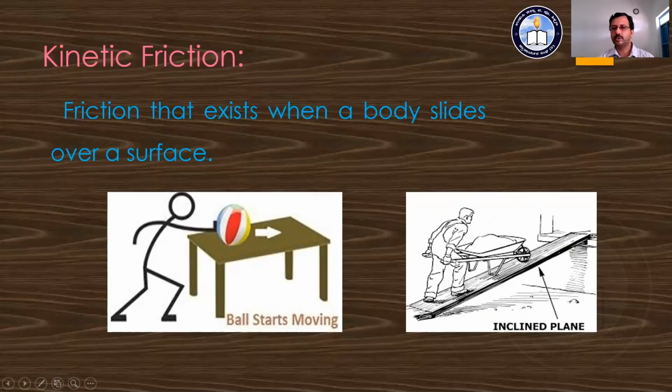As this person pushes that object, some frictional force arises, and that friction is nothing but the kinetic friction. This is how we can talk about kinetic friction: whenever a body slides over another surface, there is some frictional force present there, and that frictional force is nothing but the kinetic friction.